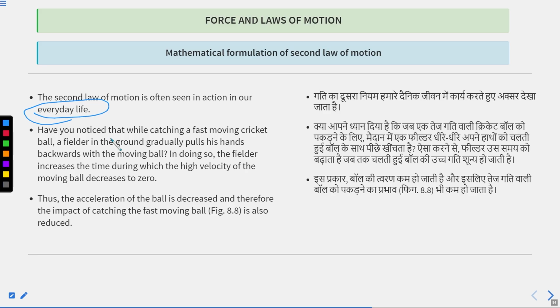If you become rigid and do not pull your hands back and try to stop the ball in one position, your hands will be hurt because all the force will impact your hand. To decrease the impact of catching a fast ball, we have to increase the time period, and to increase the time period we move our hands backward, pull our hands in the backward direction. Is it clear, class?